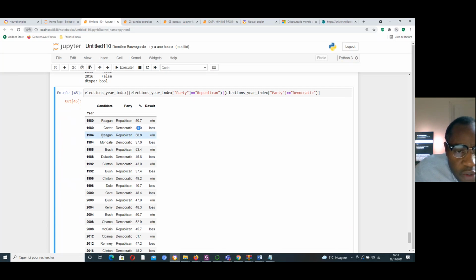In 84, Reagan from Republican got 58.8 and won, while Mondale from Democratic got 37.6 and lost.